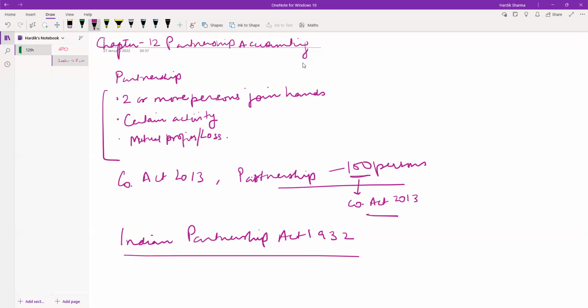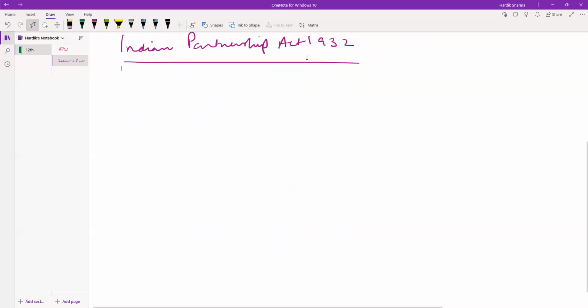What are the main features of partnership? The main feature is mutual understanding.